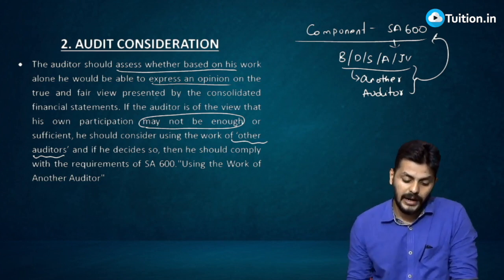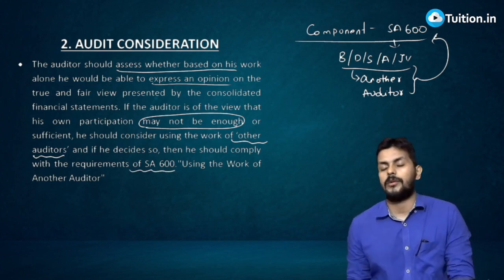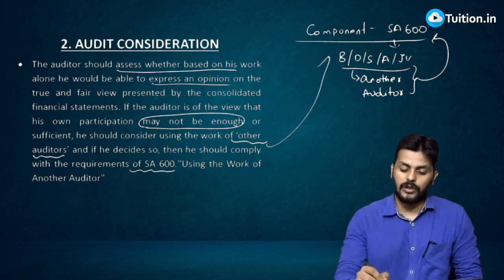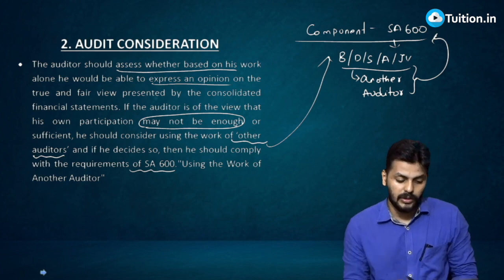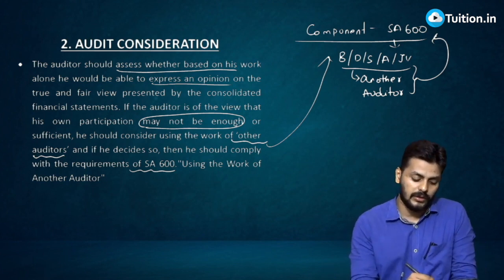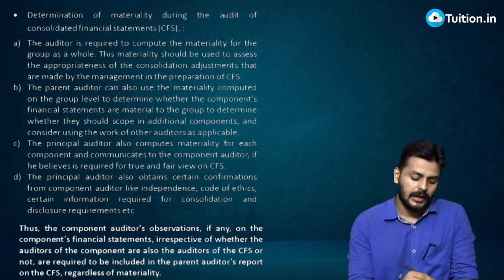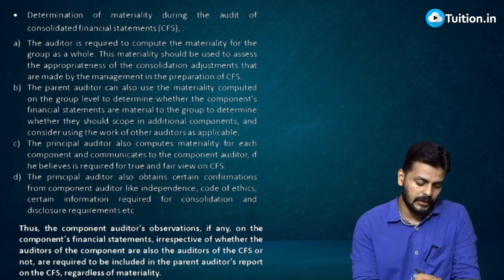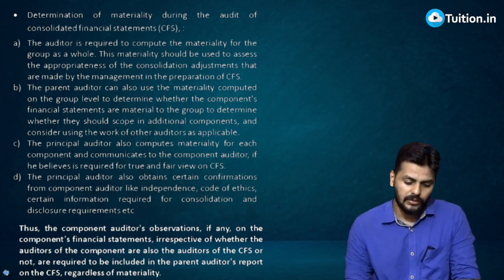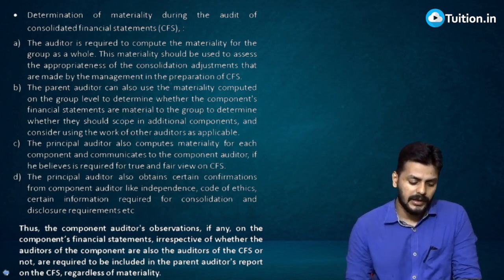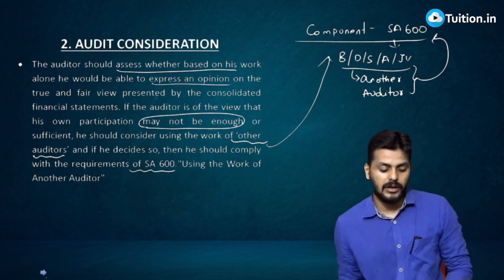And if he decides so, then he should comply with the requirements of SA 600, which is about using the work of another auditor. As I was just talking about this, using the work performed by a component auditor is discussed there. So you might want to touch base on that and see what it is that you are supposed to do as per standard number 600. So keeping that in mind and going further as to what you are supposed to deal with, these are the points. Now again, I believe that you know what is standard number 320. So standard number 320 talks about determining the level of materiality. So what are we supposed to deal with in audit? Let's see this.